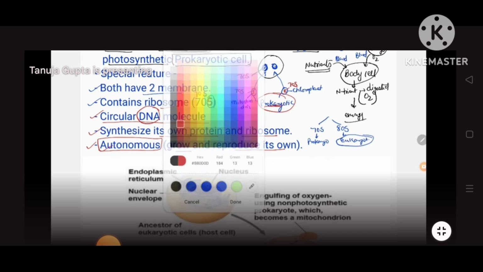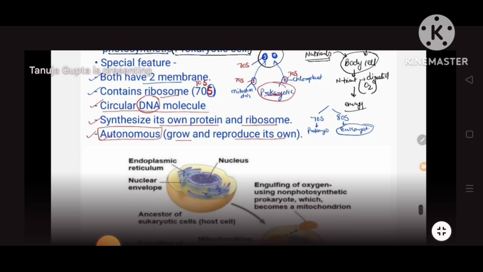But the thing is what? Because they are present inside the eukaryotic cell, somehow for a few things they depend on the eukaryote. Though they are doing their own work, growing on their own and reproducing on their own, still they are present in the eukaryote, so they depend on the eukaryote.